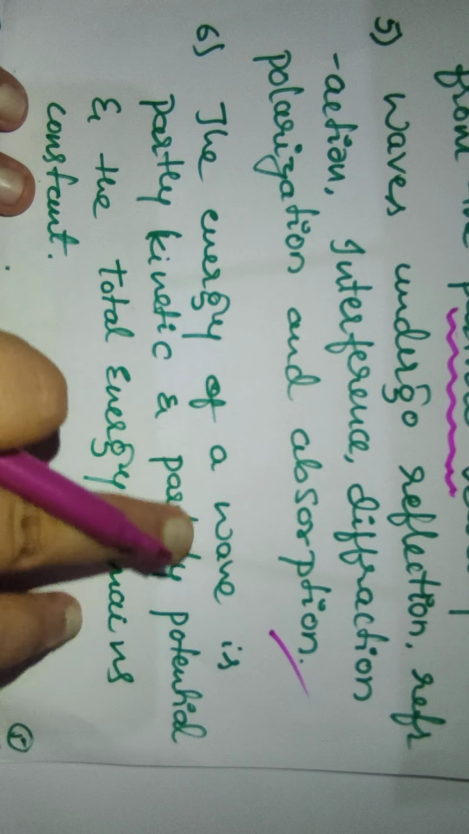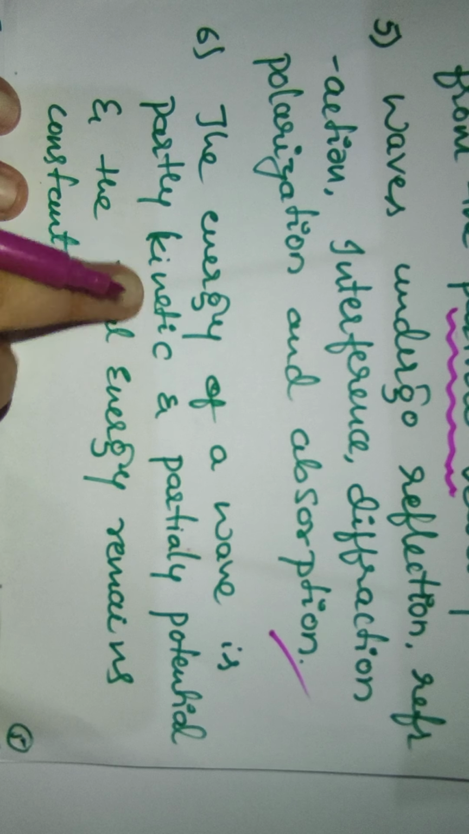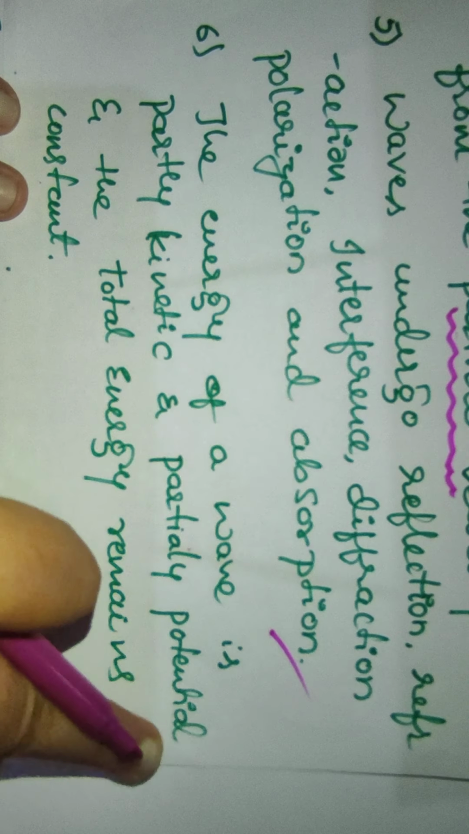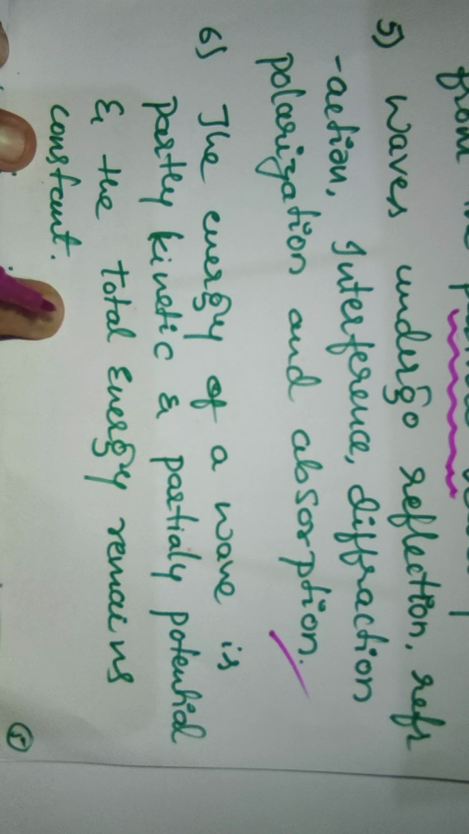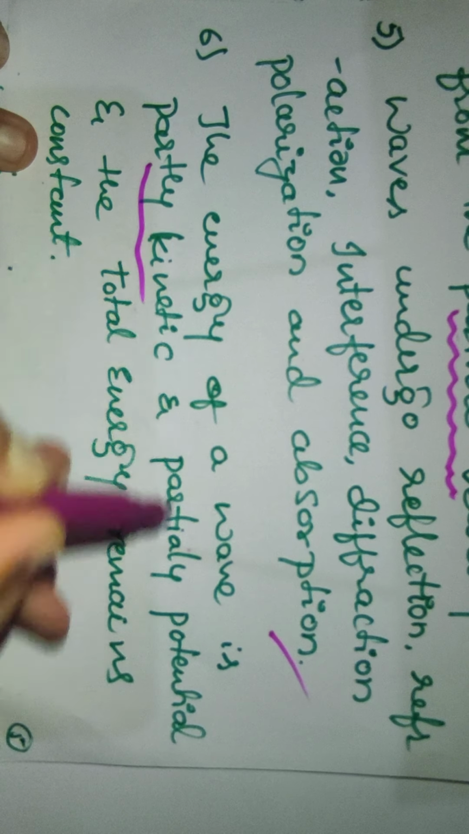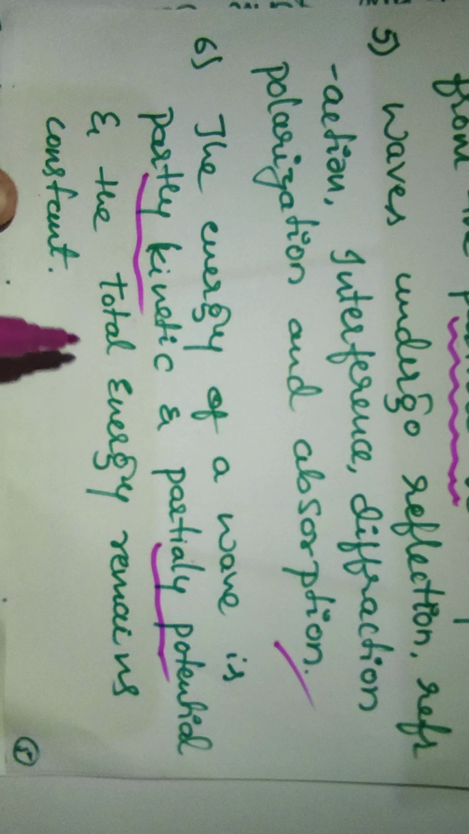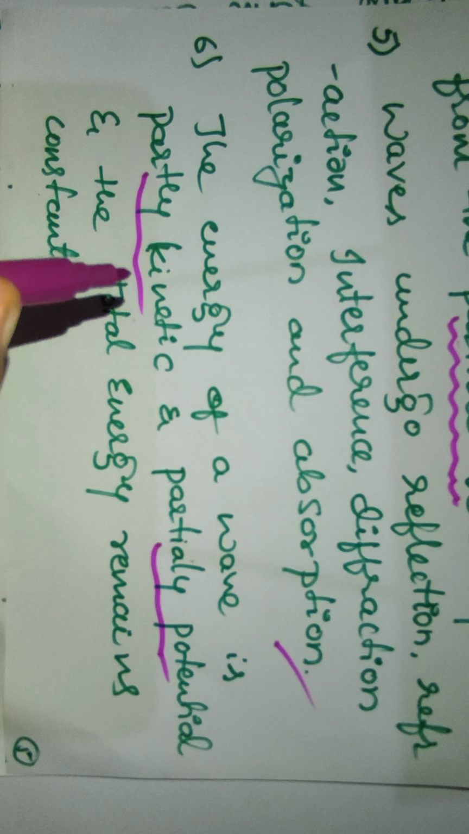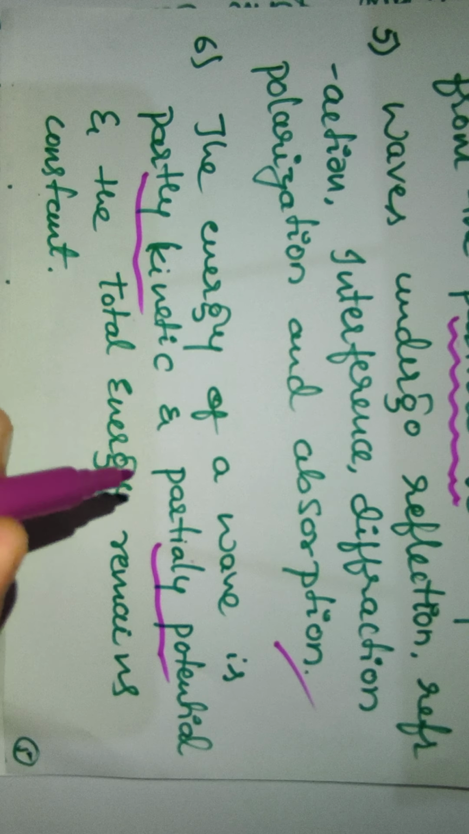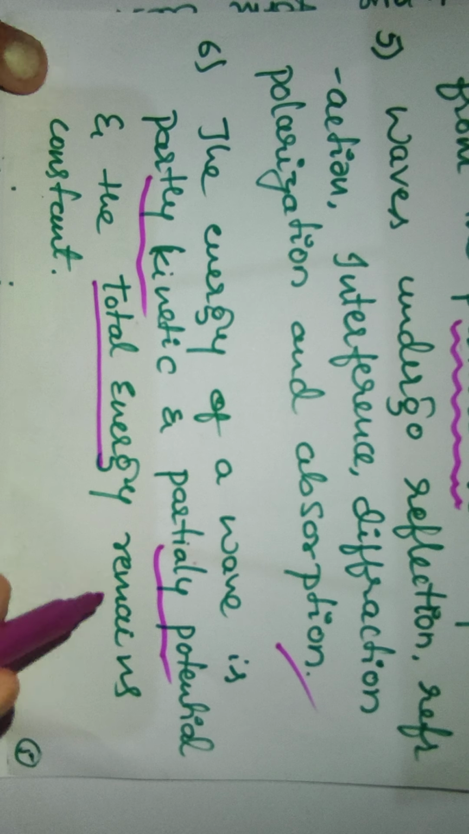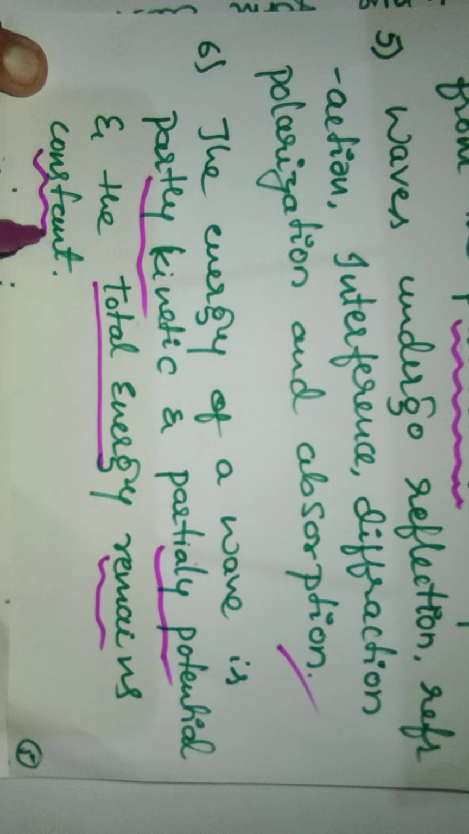The energy of a wave is partly kinetic and partly potential, and the total energy remains constant. Both the kinetic and the potential energy are partial, and the sum of the kinetic and potential energy remains constant.